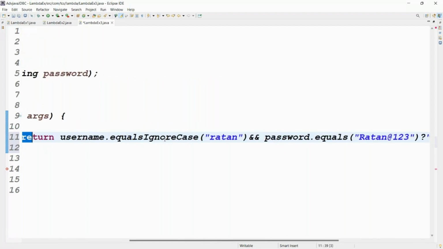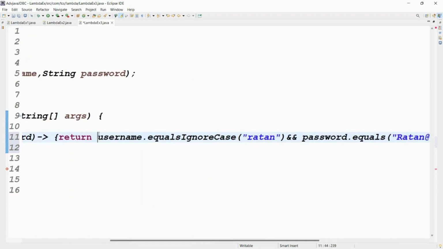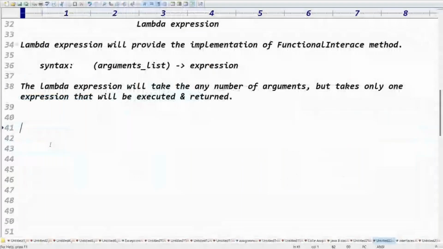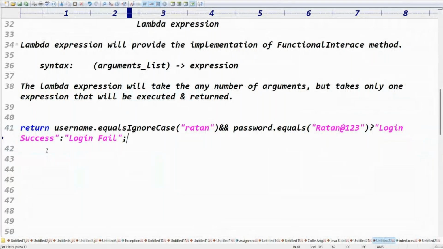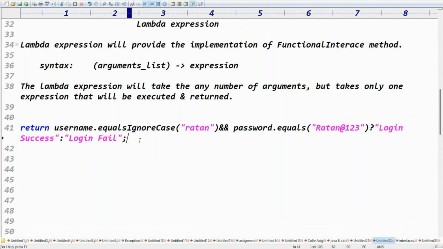This line is clear. Do you want me to show this line one more time? That line is very simple. This one line: username dot equals ignore case of Ratan and password dot equals of Ratan at the rate 123, question mark. This is completely the condition. First I wrote this line, and this line I'm just putting in the braces. That's it.